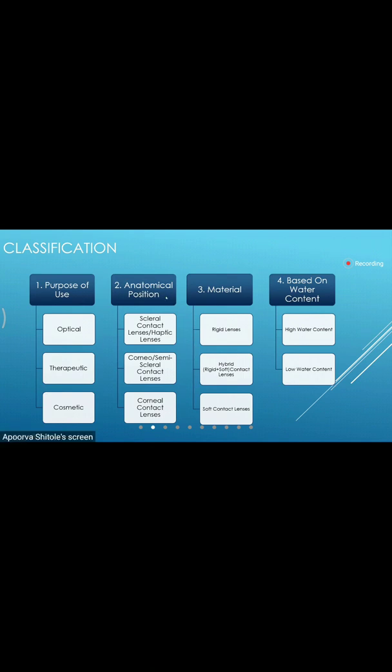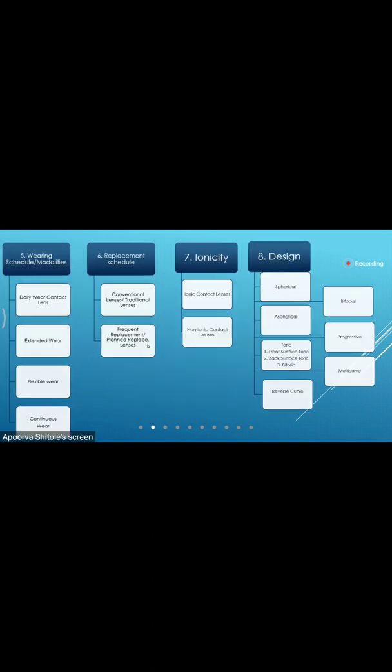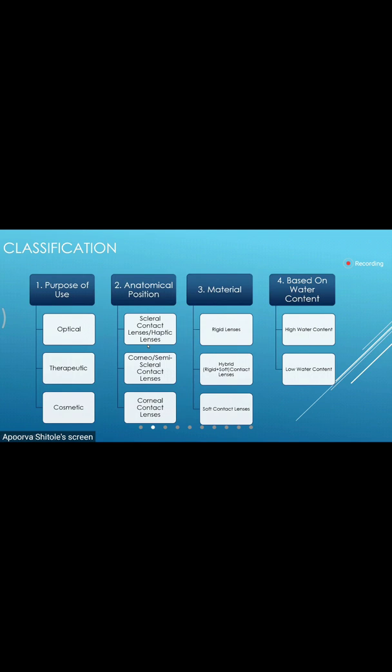Anatomical position. First, we have scleral contact lenses, which are also known as haptic lenses. Then corneo-scleral or semi-scleral contact lenses. Then we have corneal contact lenses. Anatomical position refers to when the contact lens is placed over the cornea, how much area of our eye it is going to cover. On the basis of that, there are these three categories.